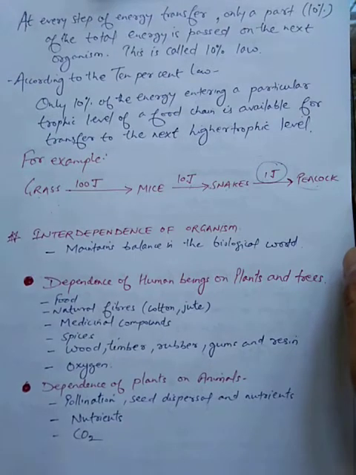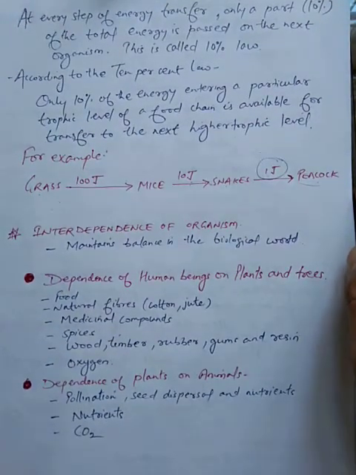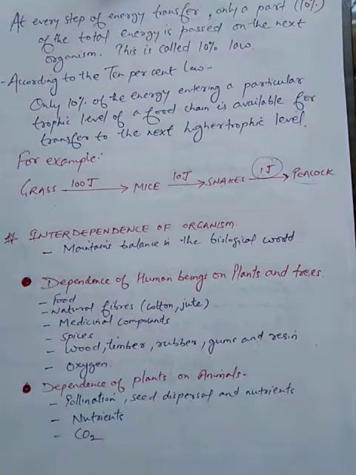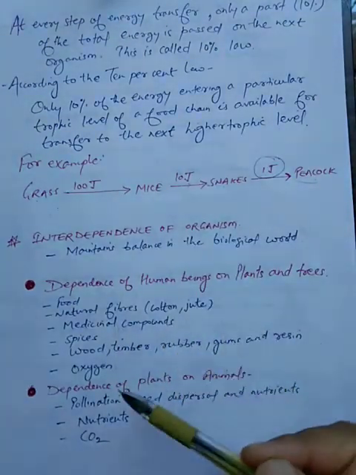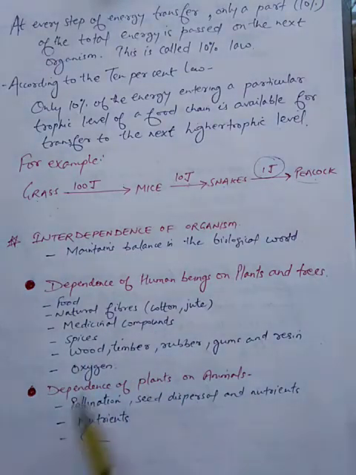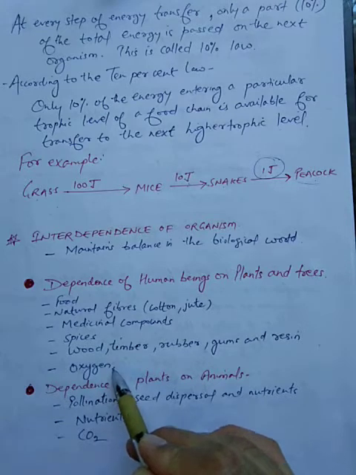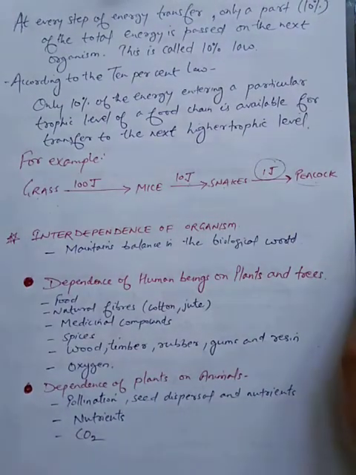Now students, see how human beings depend on plants and trees. So it is a general question also. You can find out some points regarding this. Now students, see, we are depending on plants for food. We are depending on plants for natural fibers, that is cotton and jute. We are depending on plants for medicinal compounds, spices, wood, timber, rubber, gums and resin. And the most important is we are depending on plants and trees for oxygen, without which we cannot imagine our life.